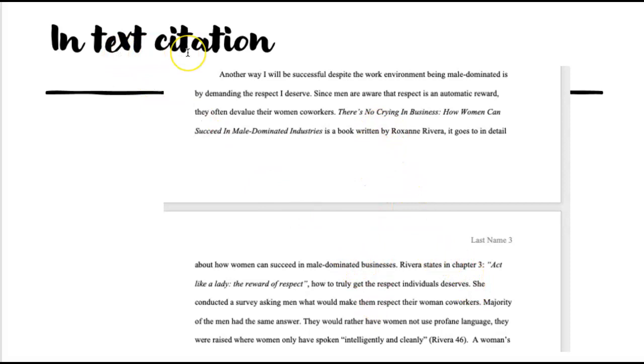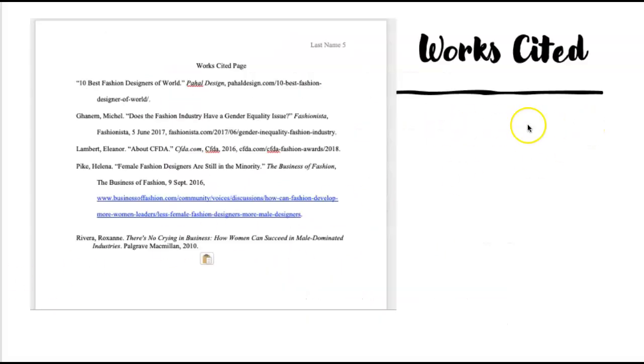That's why it's called an in-text citation here, but the full citation goes on the works cited page, which is a completely separate page. Oops, I didn't see this mistake here. This should just say works cited and not works cited page. Okay, now for most of you, this page for this paper will just have one entry. If you want to have more, great. They do go in alphabetical order.